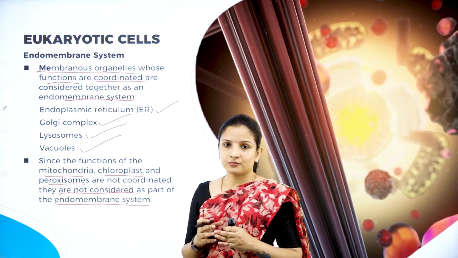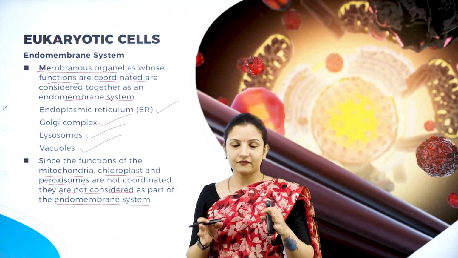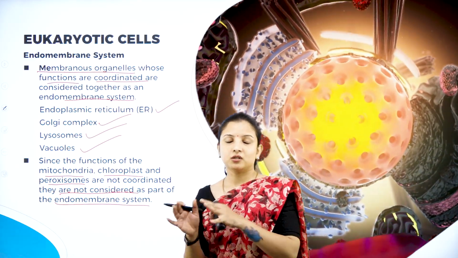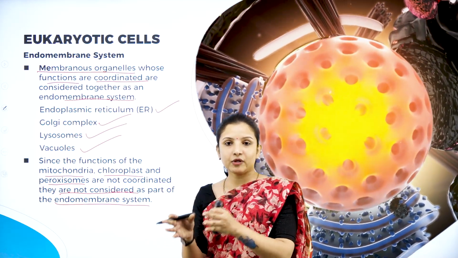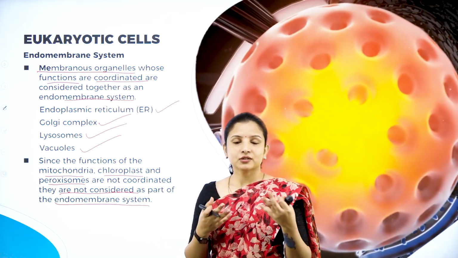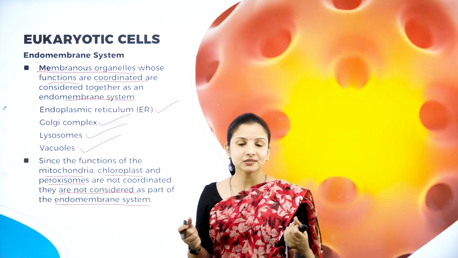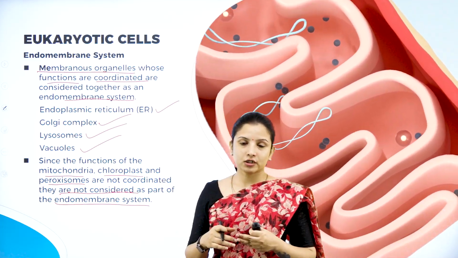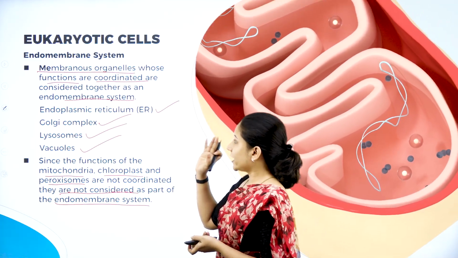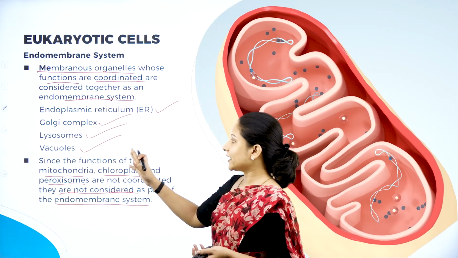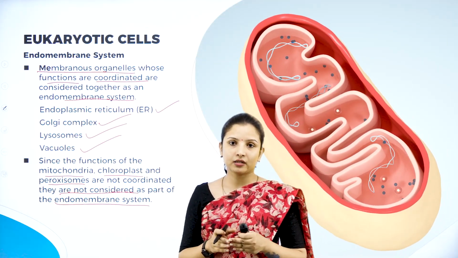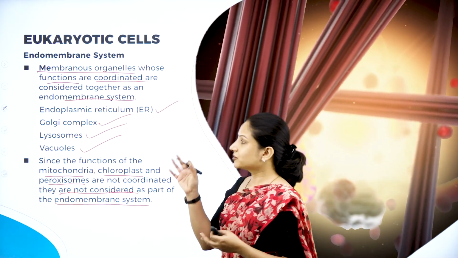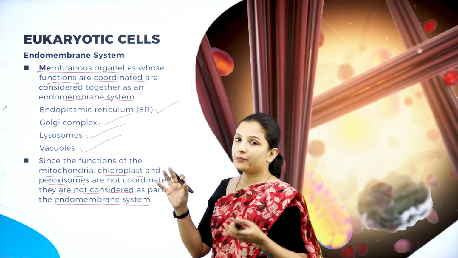System means, say, a computer system. In a computer, the keyboard coordinates with the computer, the mouse coordinates with the computer, the CPU coordinates with the computer, right? So that forms a system, an overall system. Just like that here, a few of the organelles coordinate with each other. That is, the endoplasmic reticulum, the Golgi complex, the lysosomes and vacuoles coordinate with one another to perform a function, to perform a normal activity. Therefore, they are called the endomembrane system.